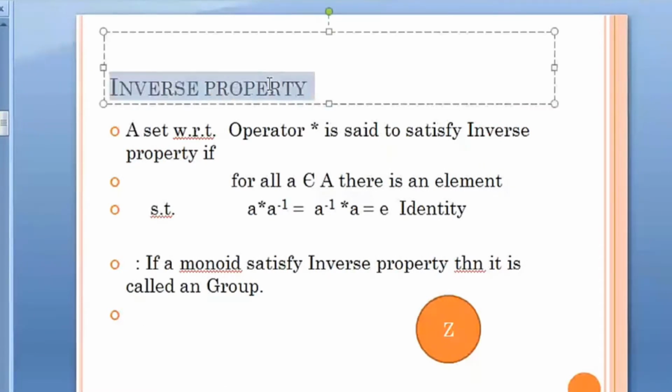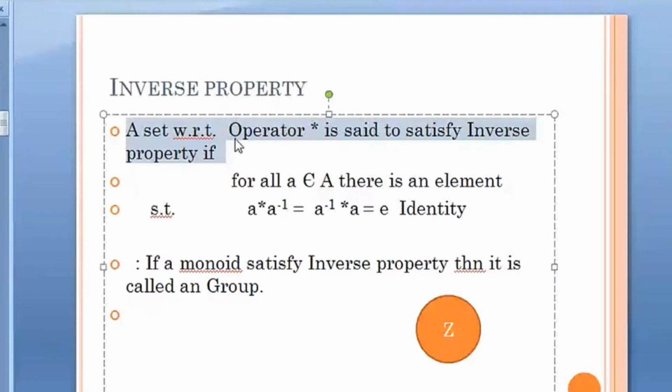Inverse property. A set with respect to any operator is said to satisfy the inverse property. If they are a monoid, up to the monoid they have to satisfy all the properties, and when they also satisfy the inverse property, then we say they are a group. To be a group they have to satisfy the inverse property. What this property says is, for all elements that belong to A, there is an element that, when operated with it, we get the identity element. That means any element when operated with its inverse element gives the identity element.